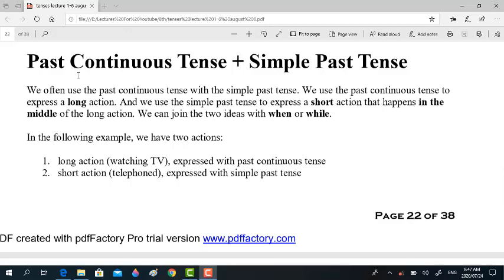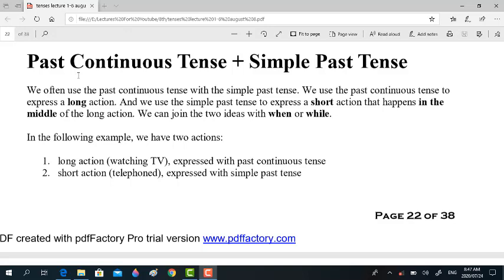We use the past continuous tense to express a long action, and we use the simple past tense to express a short action that happens in the middle of the long action. Right? We can join the two ideas with when or while. This is really very important.